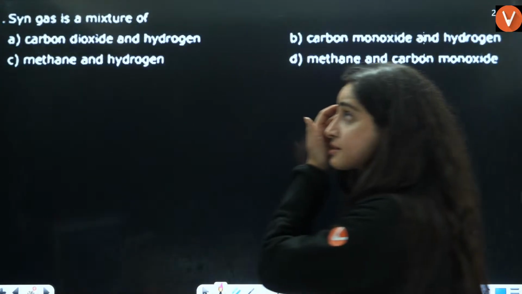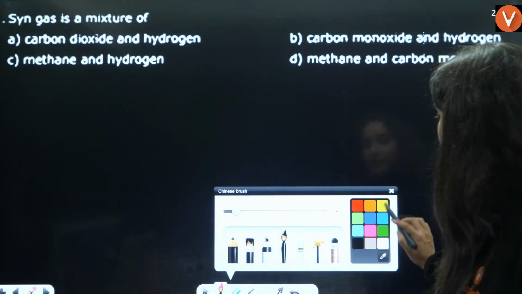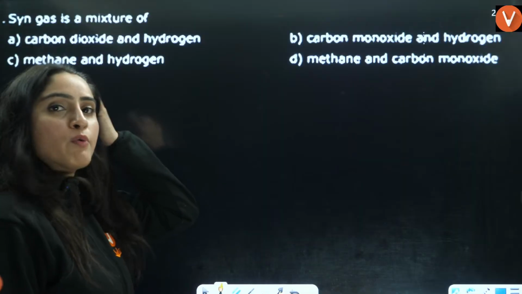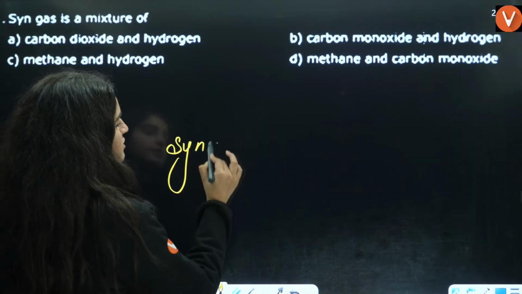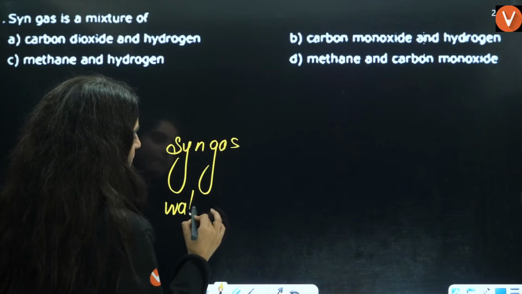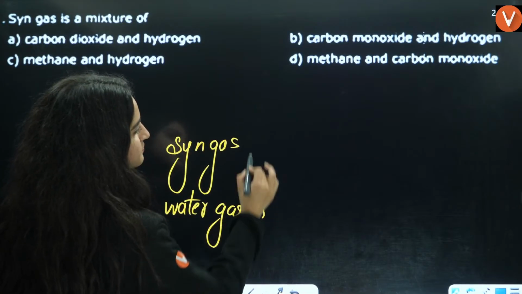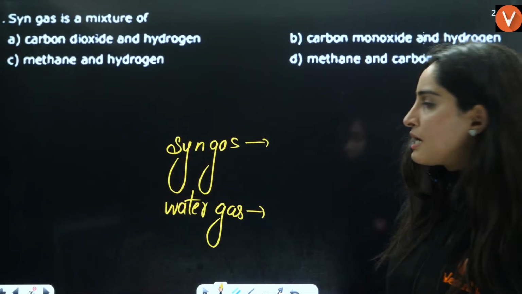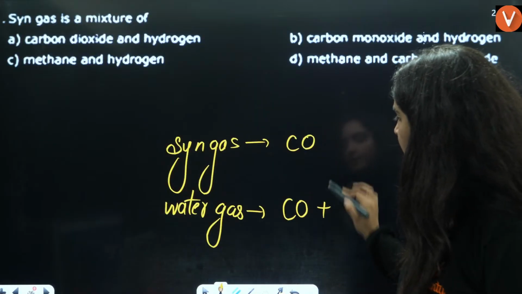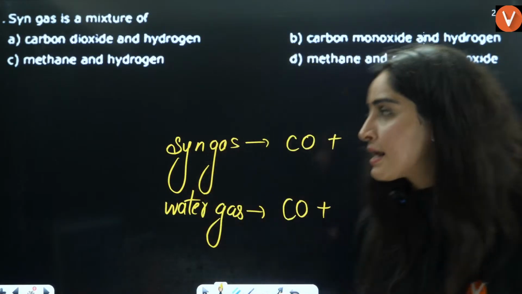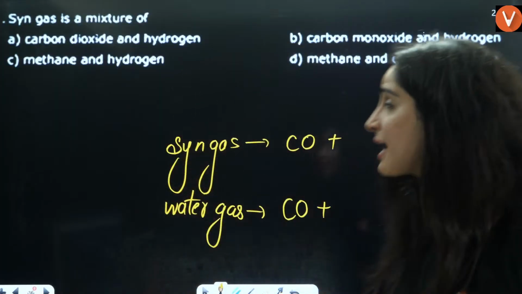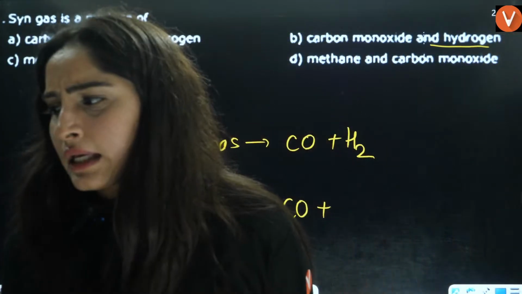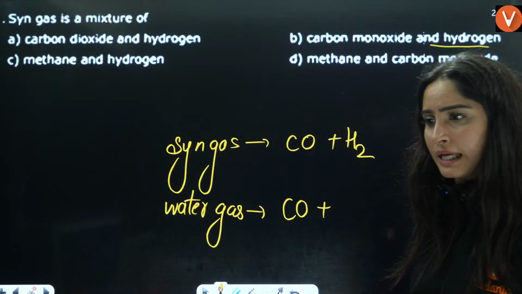Next is syngas is a mixture of CO and which thing? Syngas and water gas. You tell me what is syngas, what is water gas? CO is in both the cases. Syngas is a mixture of CO and H2. Water gas is a mixture of CO and which thing?